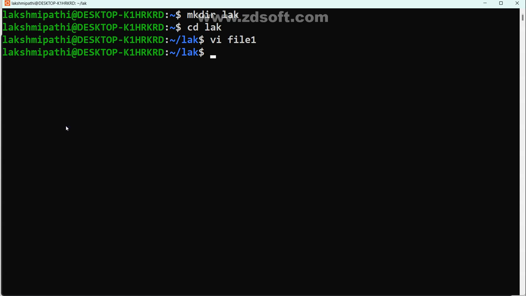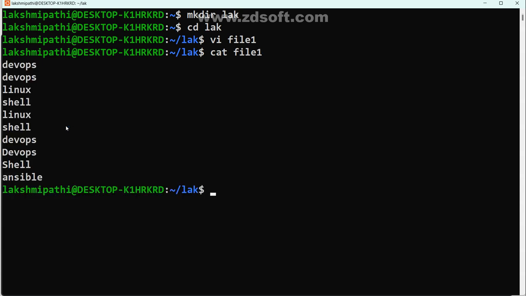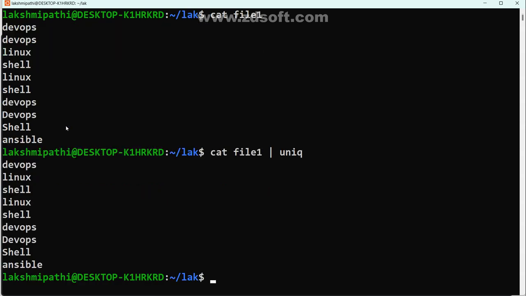The first way, I may go for cat. What is the file name? file1. You know it. As it is, am I getting it or not? Here I want to convert it to unique, simply with a pipe symbol, observe, uniq. Really, am I getting uniqueness? Anyone can tell me? There, DevOps, Linux.